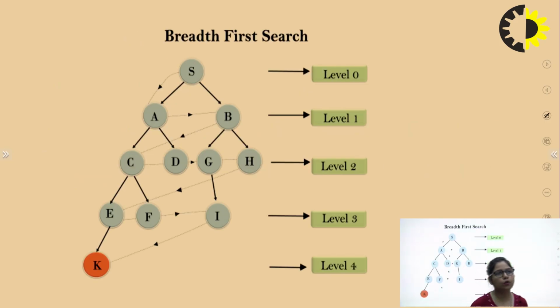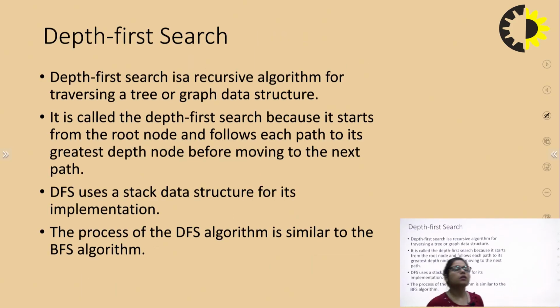This is an example of a breadth first tree. Level 1, level 2, and we are moving in this direction. We are completing every level first, analyzing each and every level. If n nodes are present on level 1, then we explore n nodes. This is called BFS. The next one is DFS, depth first search.